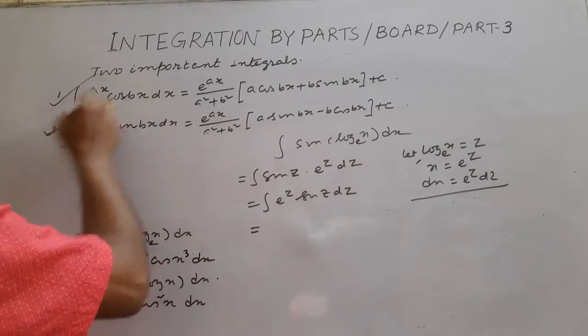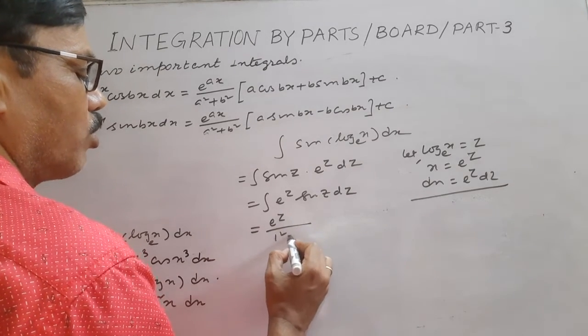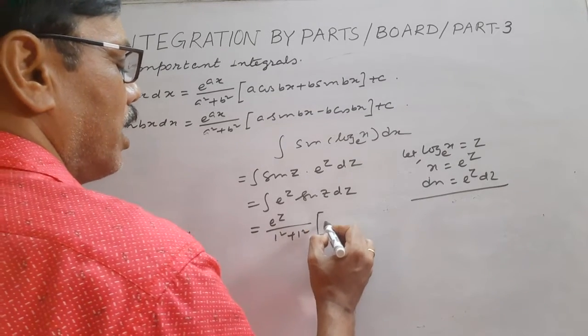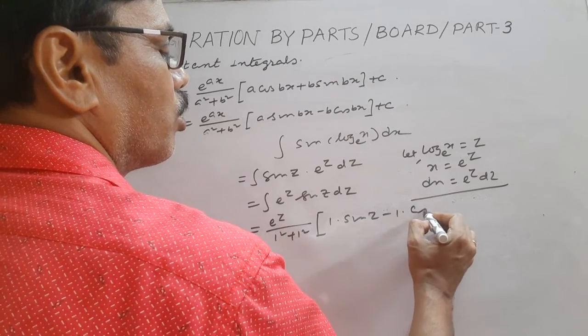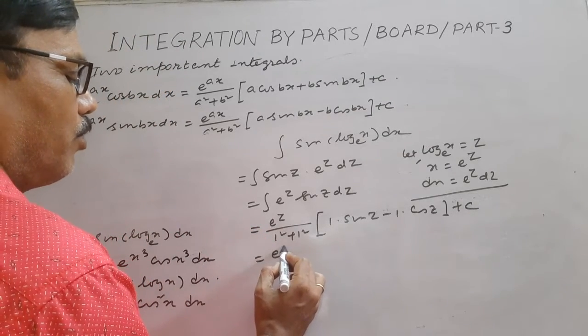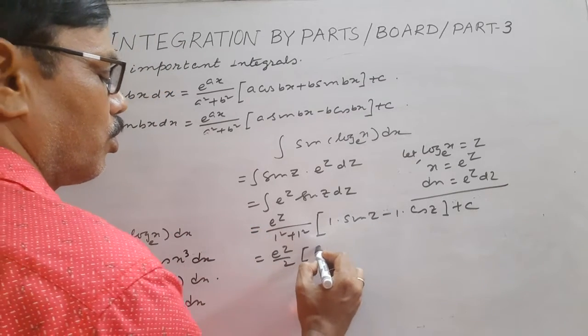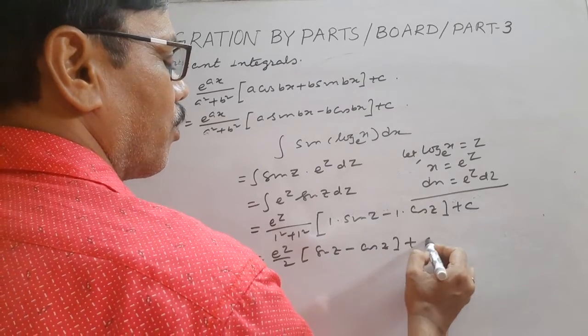So use of formula number 1. E to the power z by 1 square plus 1 square. A is 1 into sin z minus 1 into cos z plus c. So e to the power z by 2 times sin z minus cos z plus c.